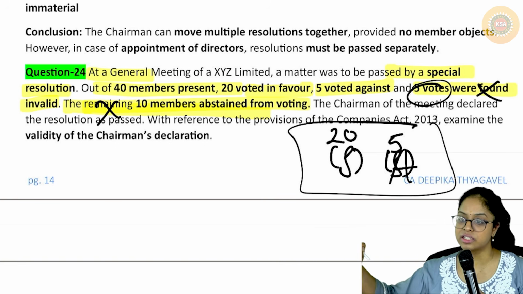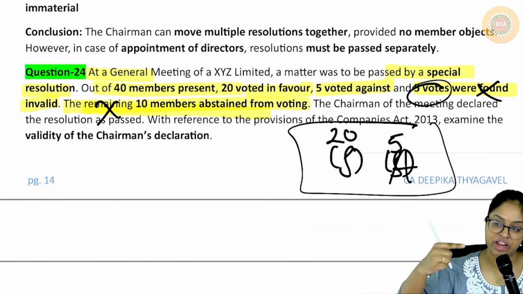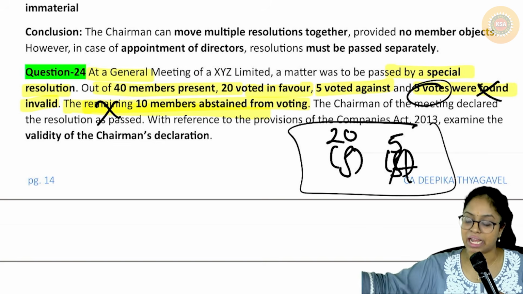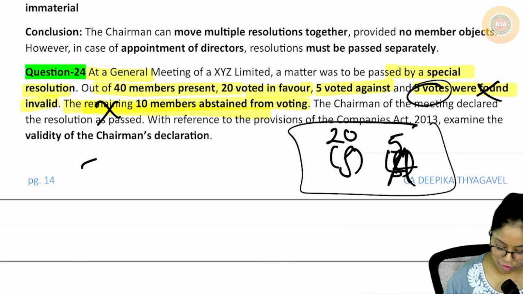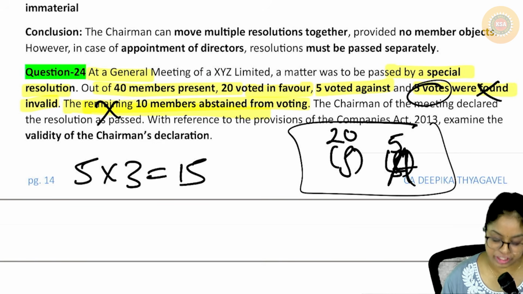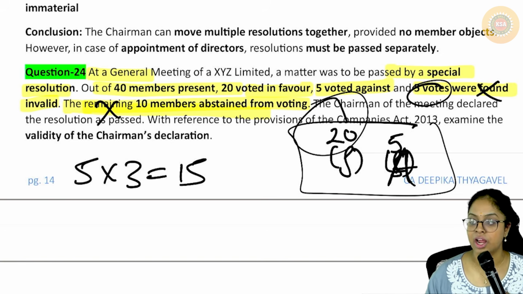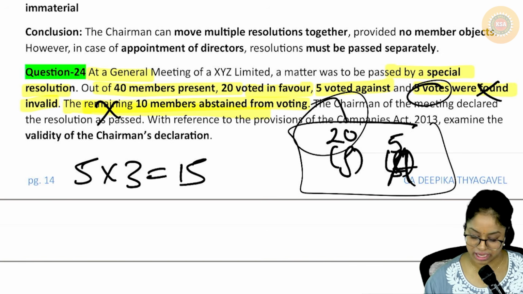And we know special resolution means the votes in favor should not be less than 3 times of votes against. Against how many? 5. So 5 into 3 is 15 or more should be there. How many do I have? 20. So can I pass the resolution? The answer is yes.